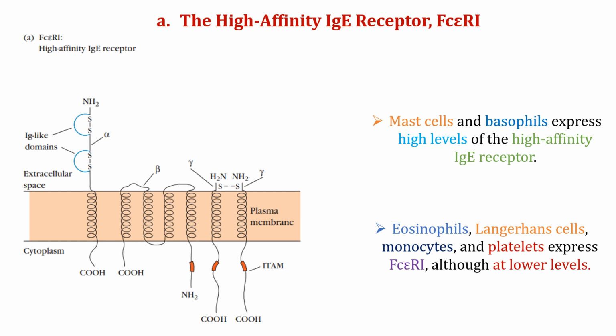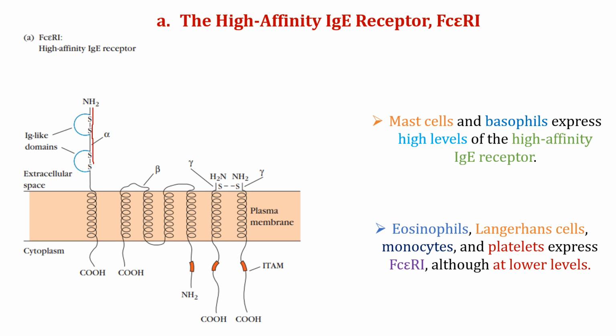So here is the structure of the high affinity IgE receptor Fc epsilon R1. Most cells express the tetrameric form, which includes an alpha, a beta, and two identical gamma chains, linked by disulfide bonds. Other cells, the monocytes and platelets, express an alternative form lacking the beta chain. The alpha chain of Fc epsilon R1 is a member of the immunoglobulin superfamily.